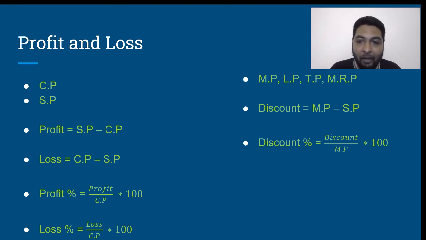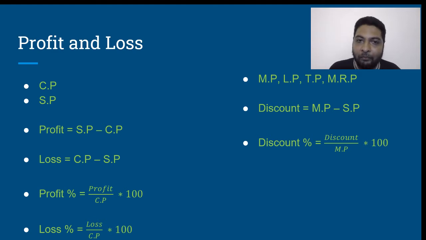The salient points over here: profit is always calculated based on cost price, loss is calculated based on cost price, discount is calculated based on market price. Nothing is calculated based on the selling price. However, sometimes if we calculate, say it's just a number. If I just calculate profit upon selling price into 100, I get some number. What is that number called as? That number is called as profit margin. Sometimes we need to understand that as well. If I calculate profit based on selling price, what I get is nothing but profit margin. Is that clear? Okay.